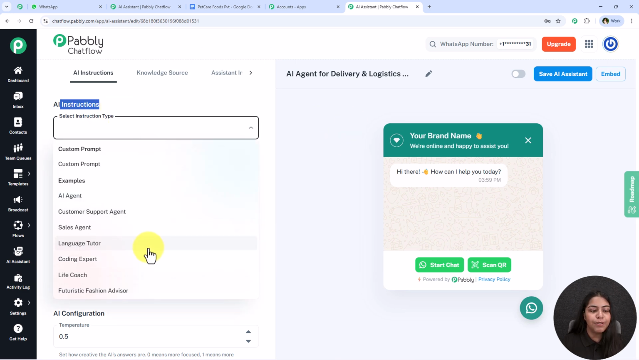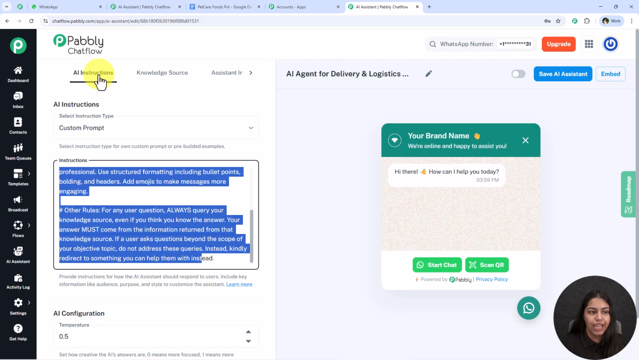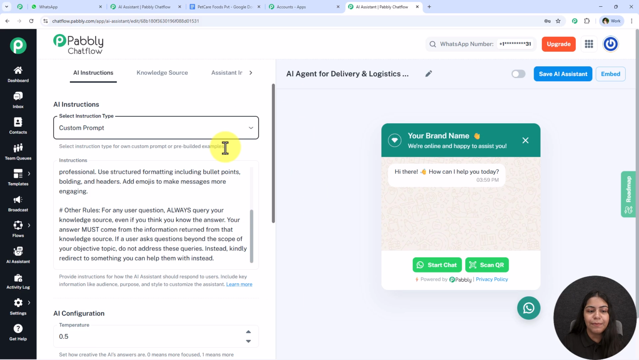Now we have to select the instructions. So we have multiple options to select the instructions. The first one which we have is custom prompt. So you can give a custom prompt right over here, which is the custom instructions according to your own needs. If you wish, you can definitely enter your custom instructions right over here after selecting the instruction type as custom prompt. But we also have some pre-built examples like AI agent, customer support agent, sales agent and much more. So you can also select a pre-built example.